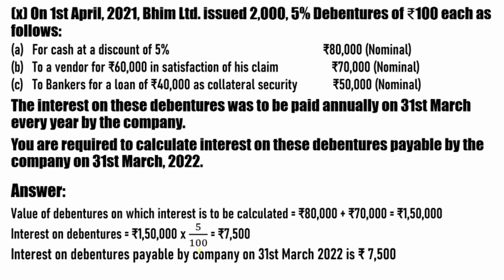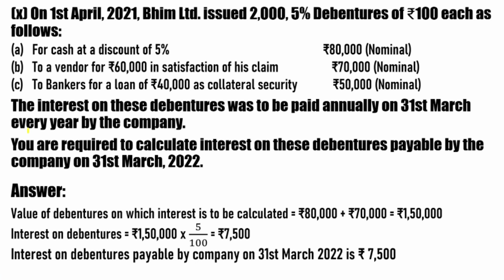On 1st of April 2021, Beam Limited issues 2,005% debentures of rupees 100 each as follows: for a cash at a discount of 5%, that the nominal value is 80,000, to vendor 60,000, and to bankers for a loan of rupees 40,000. What we have to do in this question is the interest on these debentures was to be paid annually on 31st March every year by the company, and you are required to calculate interest on these debentures as payable by the company on 31st March 2022. That means एक कंपनी ने अपने debentures को issue किया है and हमें यहाँ पर interest को calculate करना है.